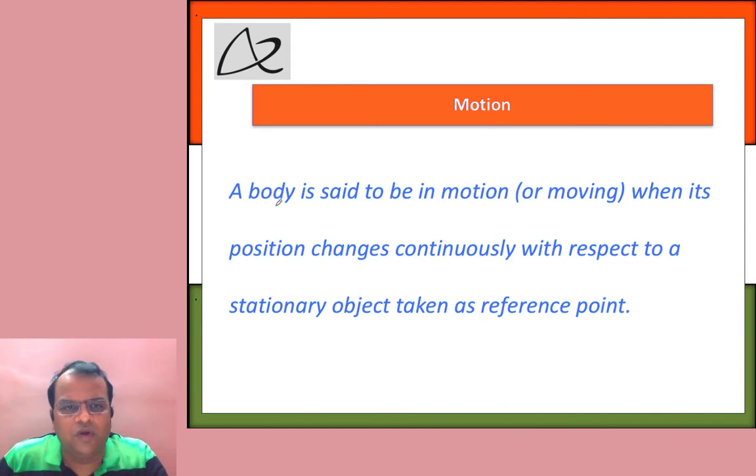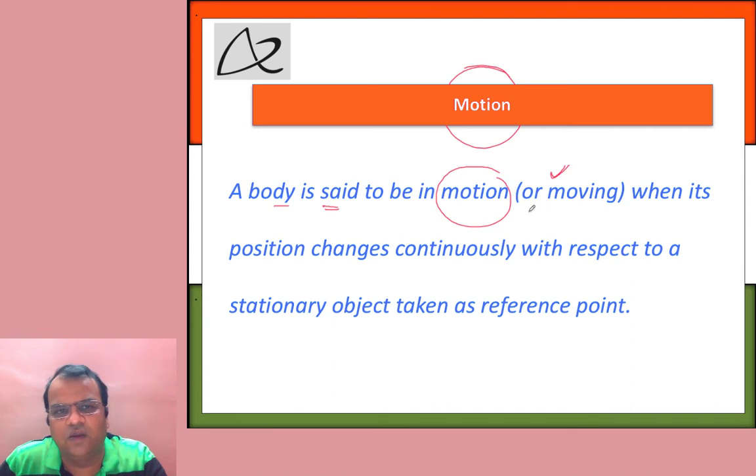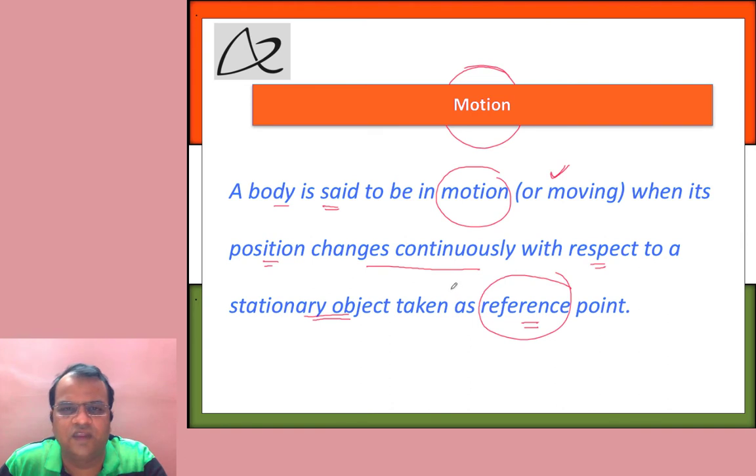So let us see when a body is said to be in motion. A body is said to be in motion or moving when its position changes continuously with respect to a stationary object taken as a reference point. So the movement of a body can be traced with reference to a particular point, a point which is stationary.